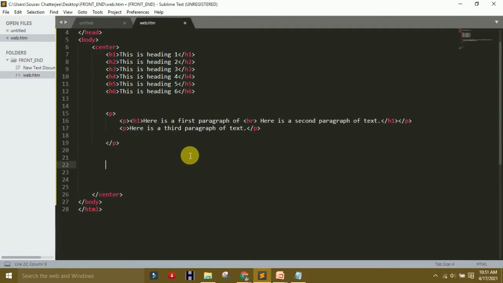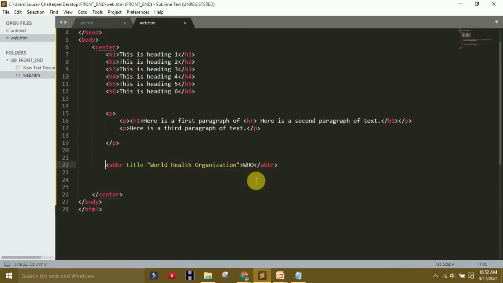Now use the abbreviation tag. Abbreviation means ABBR. So you know that World Health Organization is the short form of WHO. Abbreviation in the sense of WHO.